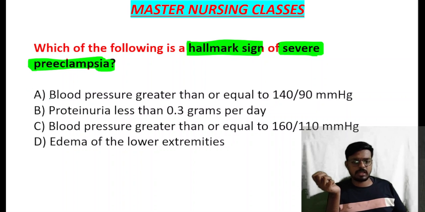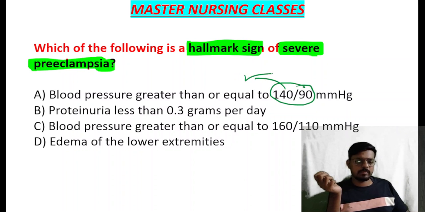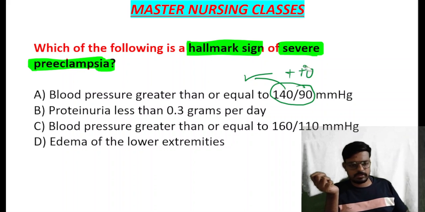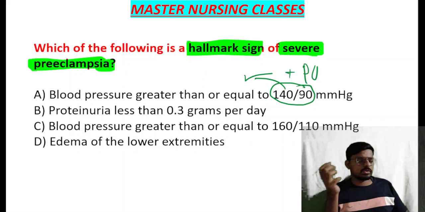And here in the options they have given the blood pressure is greater than 140/90 mmHg. This is mild preeclampsia. Okay, so we can say pregnancy induced hypertension, with more than 140/90, plus proteinuria. Yes, so that is what we call mild preeclampsia.